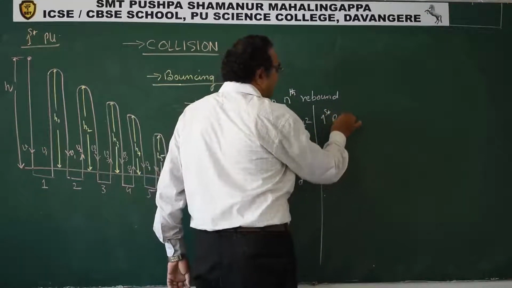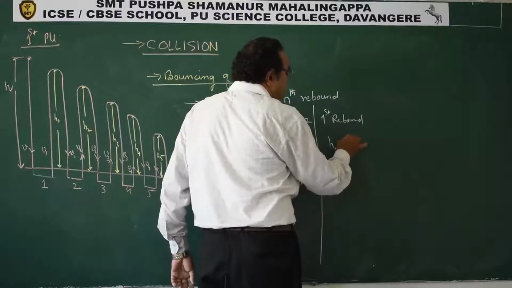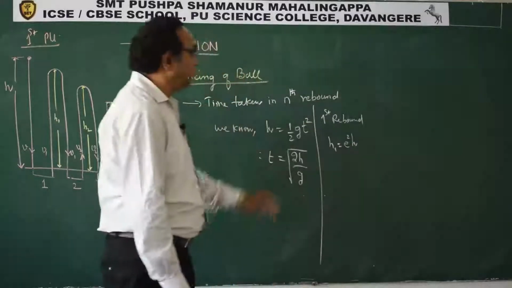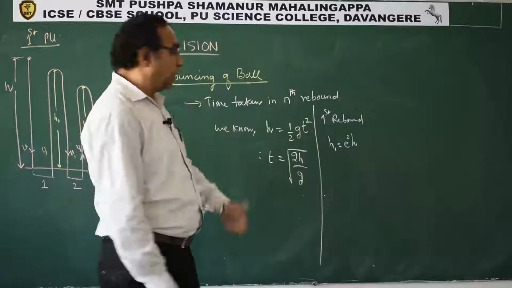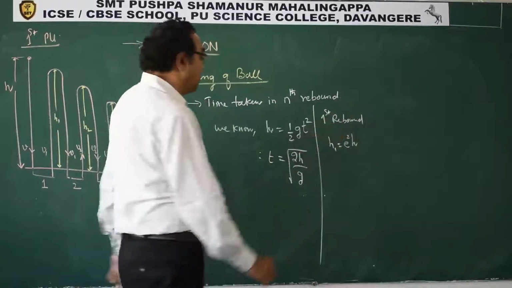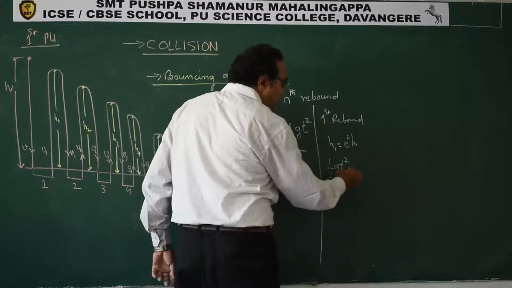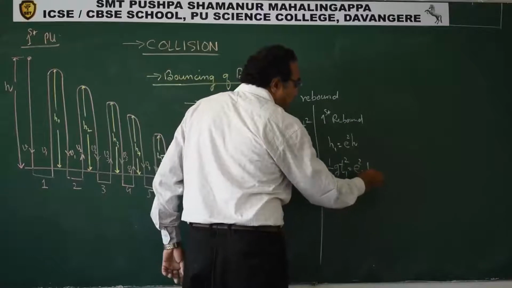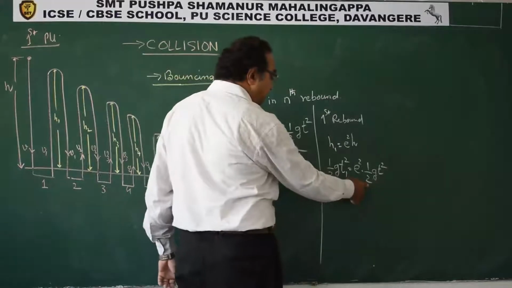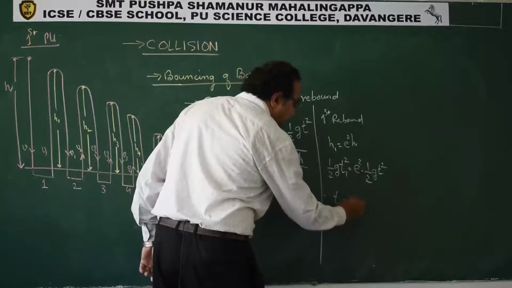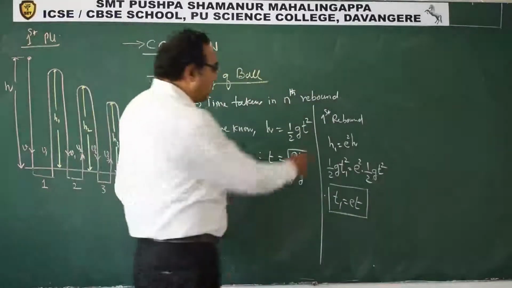Now when it rebounds, that means first rebound, H1 is e square h we have. We have seen that Hn is e power 2n into h. We have derived it. Use that equation. n is 1, so H1 is what? Half g t1 square is equal to e square half g t square. So what can we say? Half g cancels out. So t1 is e t. This is the time for first rebound.